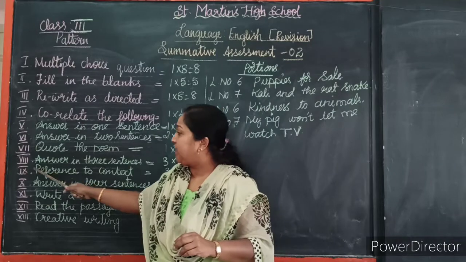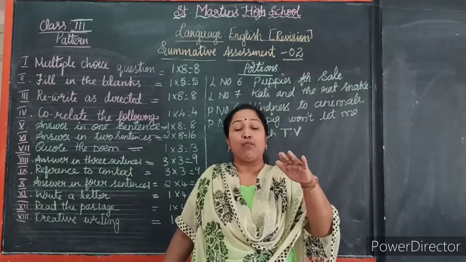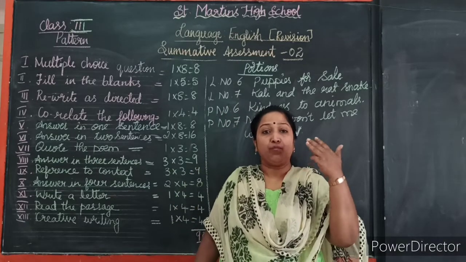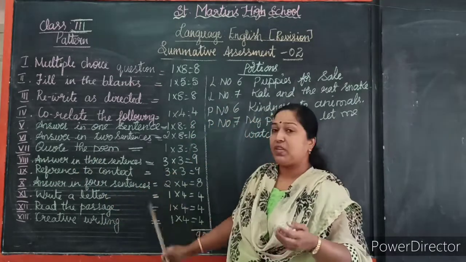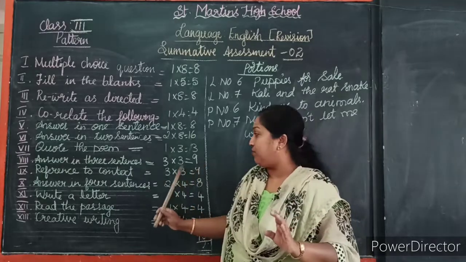Okay children. 8th main, answer in 3 sentences. You have to write more than 2 sentences. Okay children. So you have to write it in 3 sentences. Okay, answer in 3 sentences. We will give 3 questions. Each carries 3 marks. Totally 9 marks.